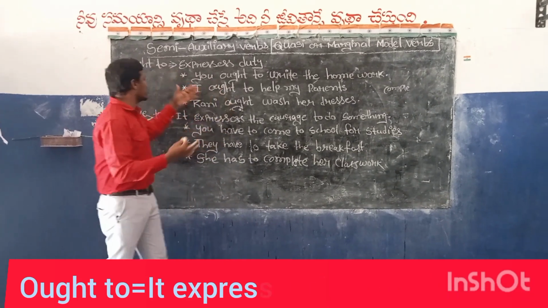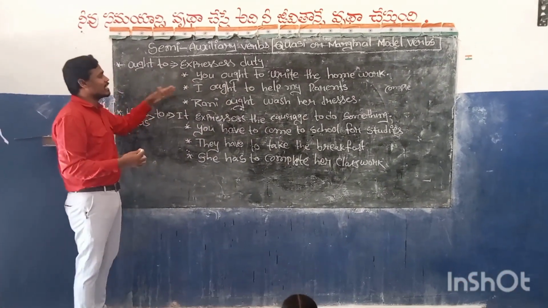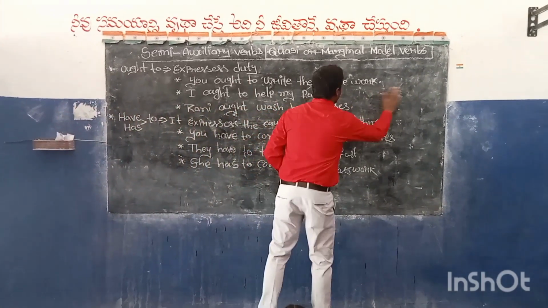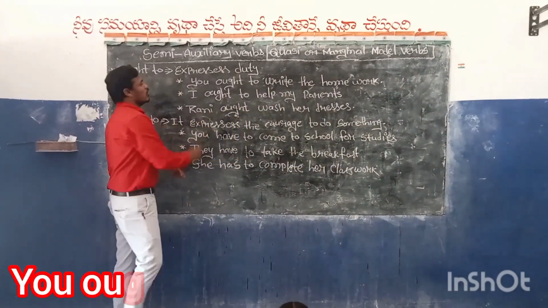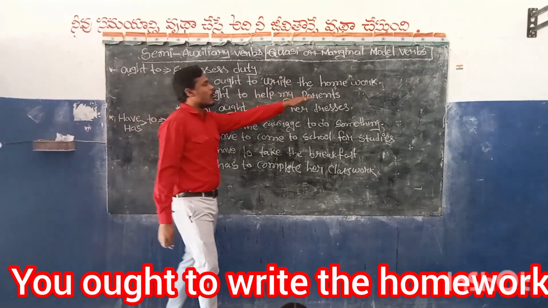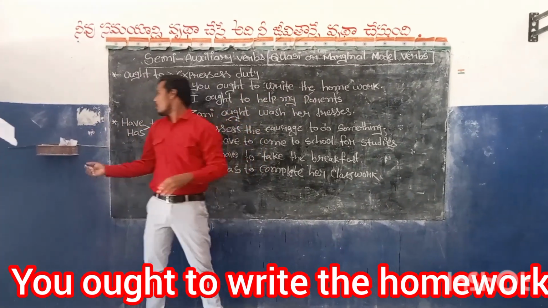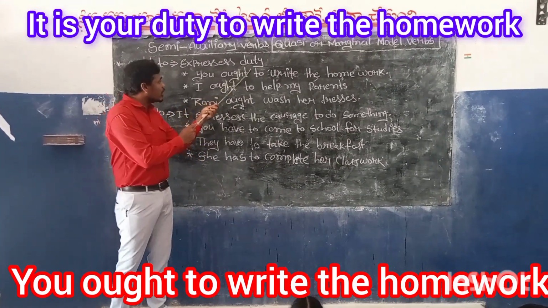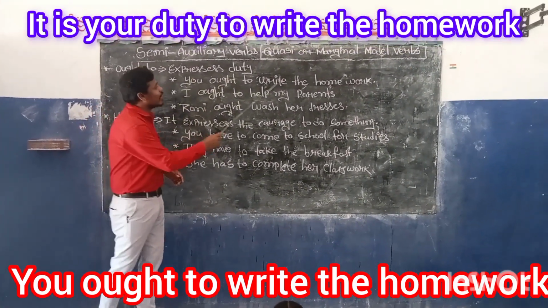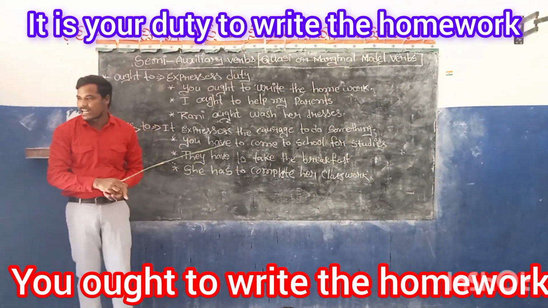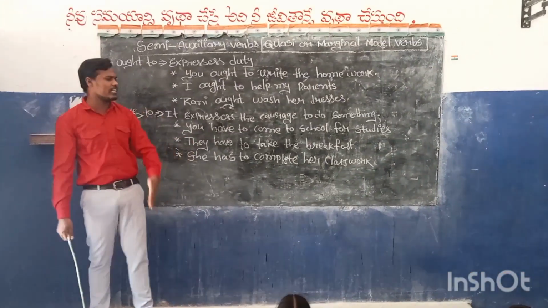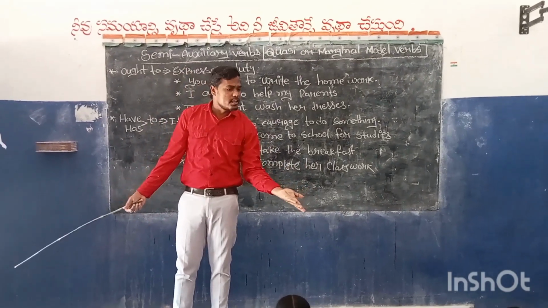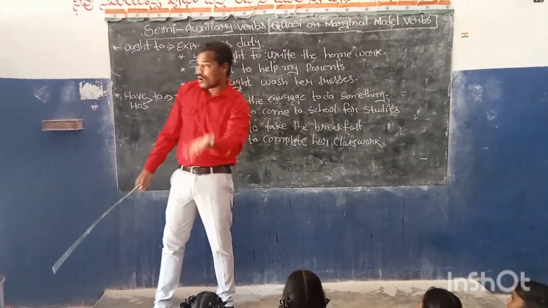See, I have given 3 sentences here. We will discuss them one by one, then only you can understand clearly. See, you ought to write the homework. You ought to write the homework means what, do you understand? It is your duty to write the homework. It is not your teacher's duty, not your parents' duty, not your friend's duty. It is your duty to write the homework.